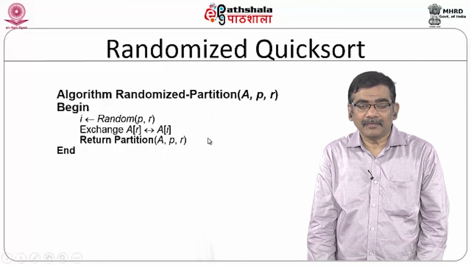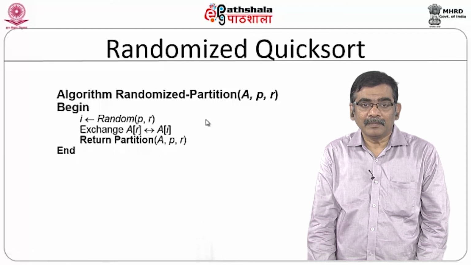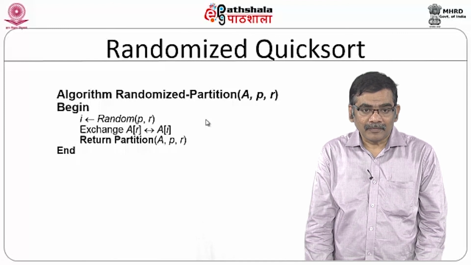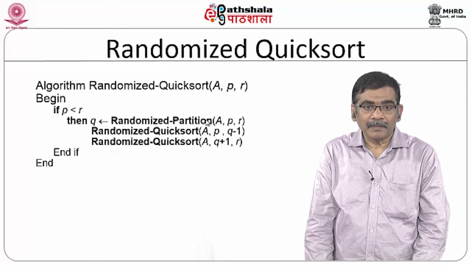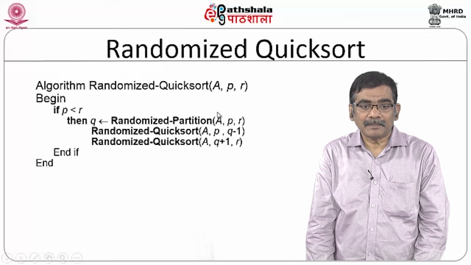So, the key difference you can see is that instead of a deterministic quicksort, you find the pivot element randomly. Once you have the pivotal element randomly, your final quicksort algorithm becomes something like this.